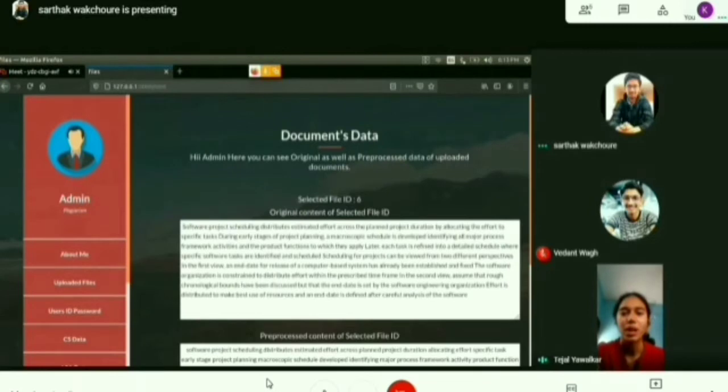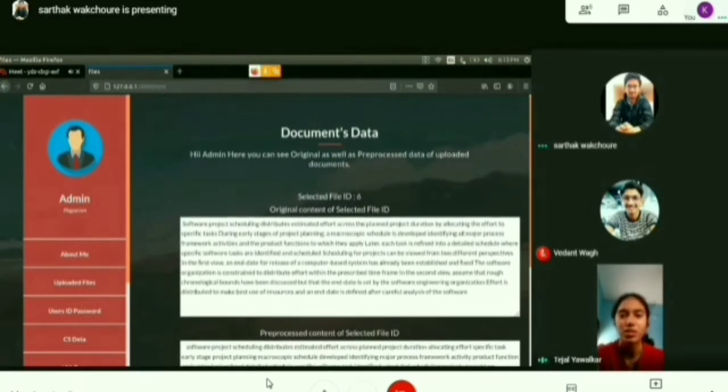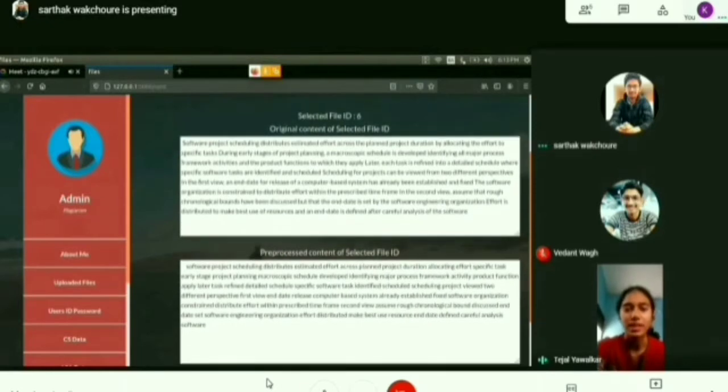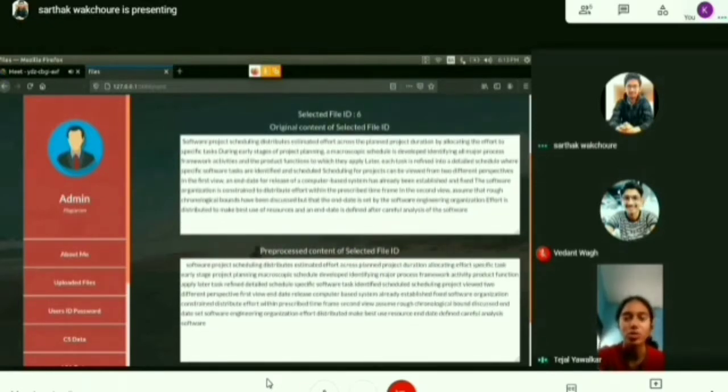After filling in the appropriate ID, the admin can view the original content and preprocessed content of the selected file. The upper block shows the original content, whereas the lower block shows the preprocessed content. The motive of preprocessing is that it removes commonly used words like is, an, or the, because these words add to the comparison score unnecessarily.